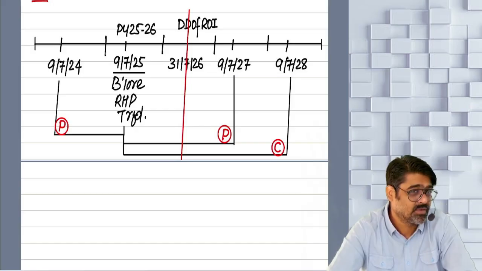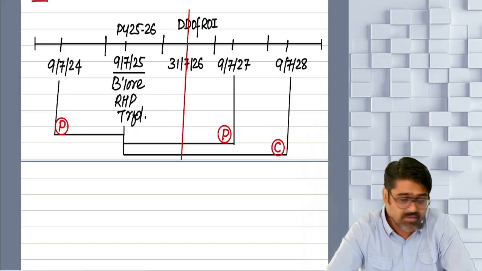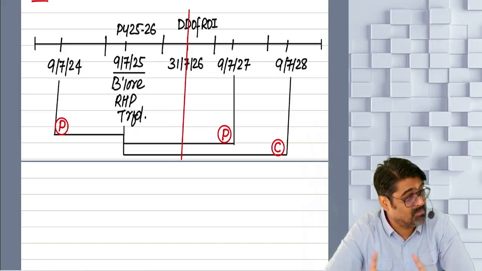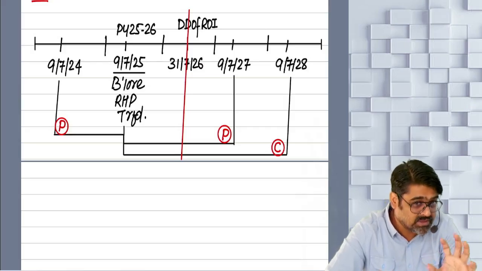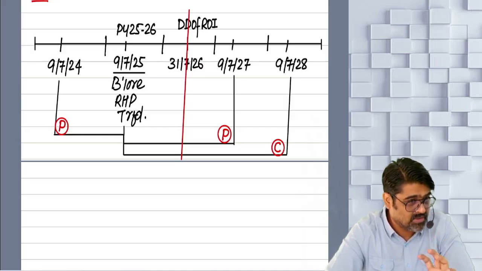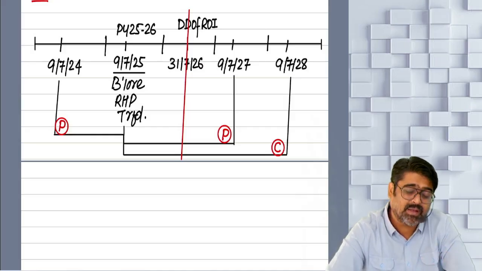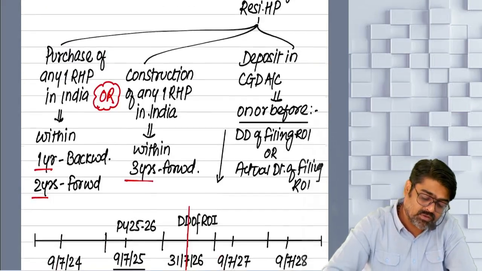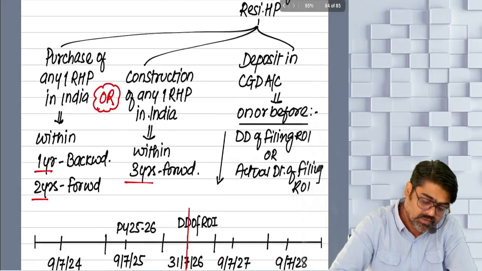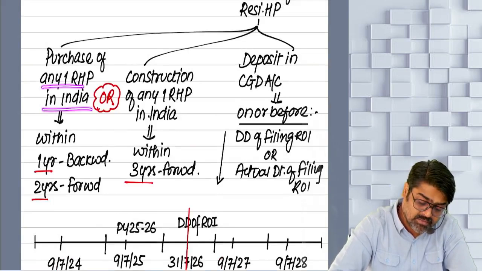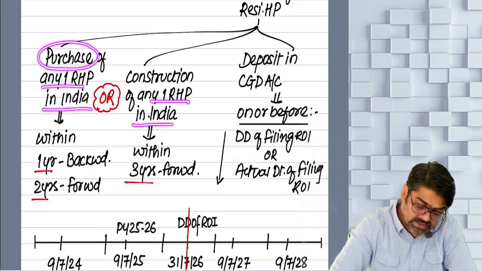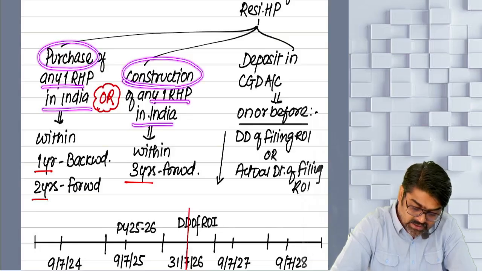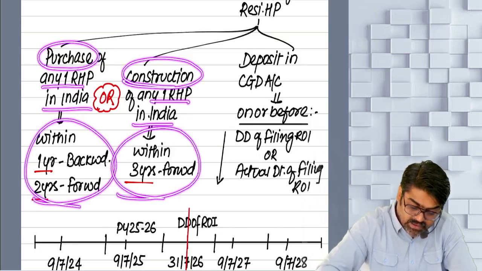Everyone? Sure, sir. I'll give you examples with numbers also. Don't worry. Okay. But right now, you learn this provision properly. Remember the provisions, okay? Now next one, tell me. In how many properties you are supposed to invest? Any one residential property, which must be purchased or must be constructed within the given time.